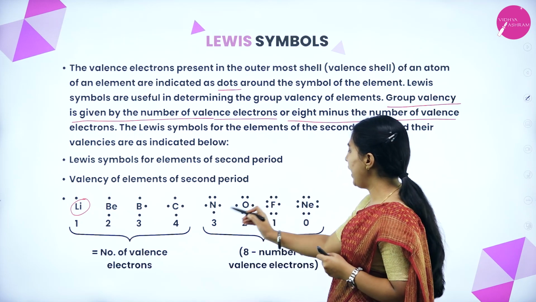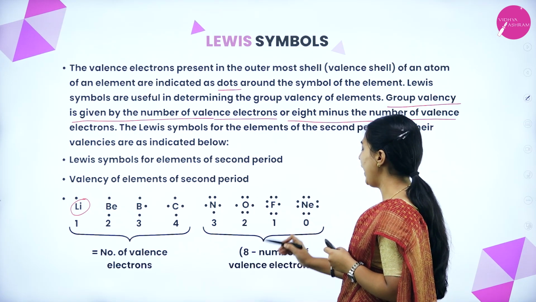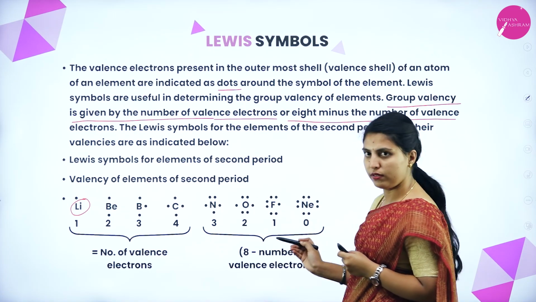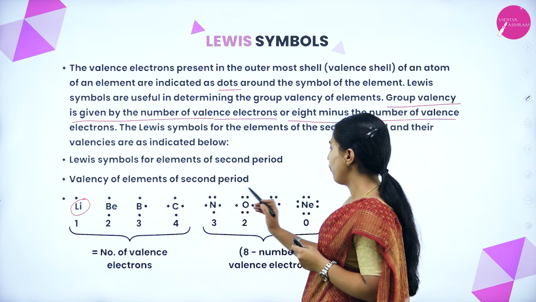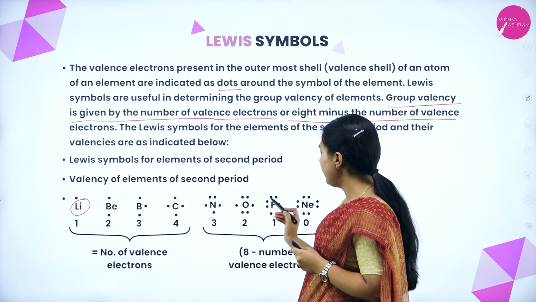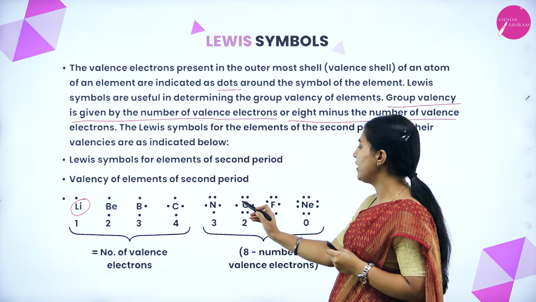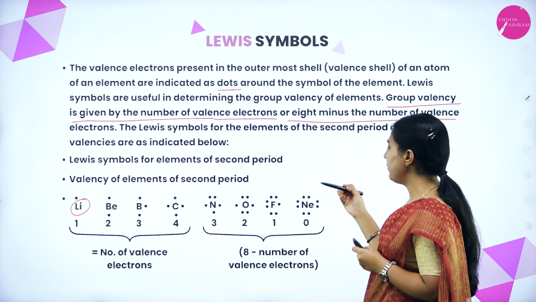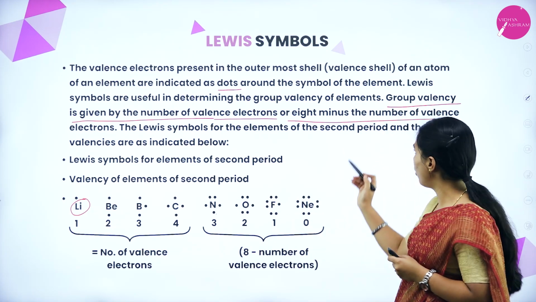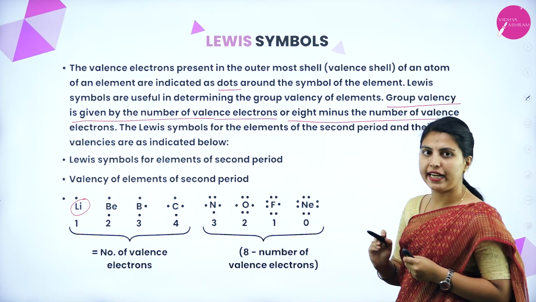See here, nitrogen, oxygen, fluorine, neon: 8 minus the number of valence electrons. Here 1, 2, 3, 4, 5. 8 minus 5 means 3. 8 minus 6 means 2. 8 minus 7 means 1. 8 minus 8 means 0. That is what this line will indicate.